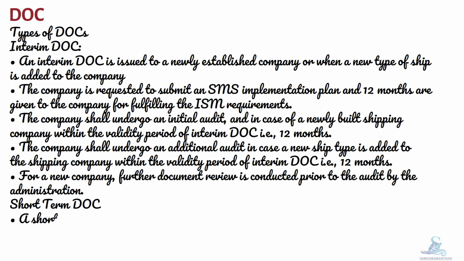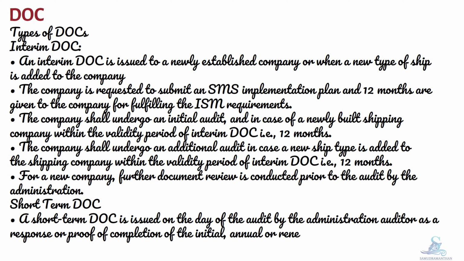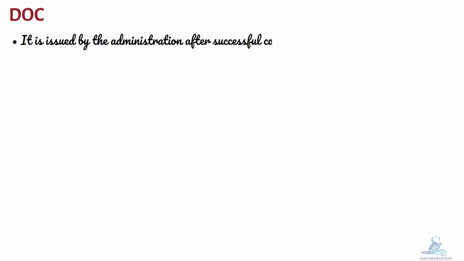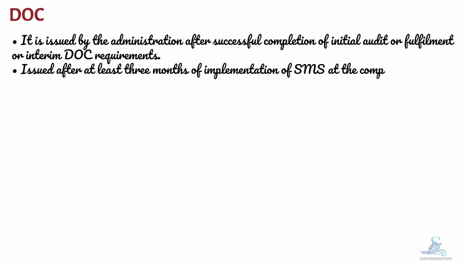Short-term DOC. A short-term DOC is issued on the day of the audit by the administration auditor as a response or proof of completion of the initial, annual or renewal audit process. The validity of short-term DOC is 5 months. Salient features of DOC. It is issued by the administration after successful completion of initial audit or fulfillment of interim DOC requirements. Issued after at least 3 months of implementation of SMS at the company and at least one ship in the fleet for which DOC is concerned.